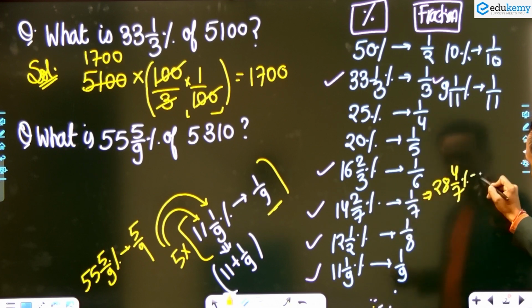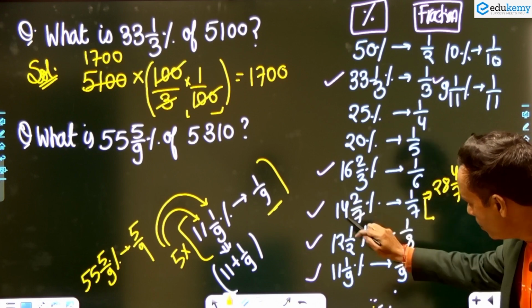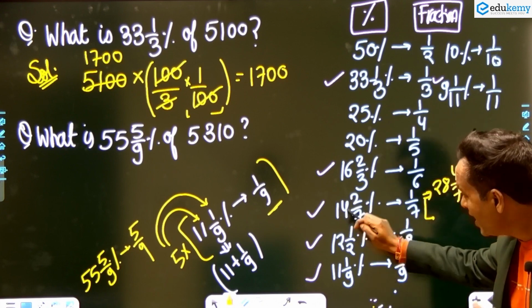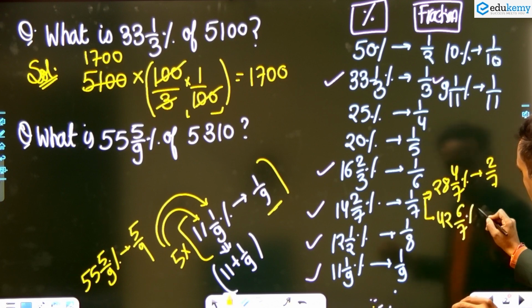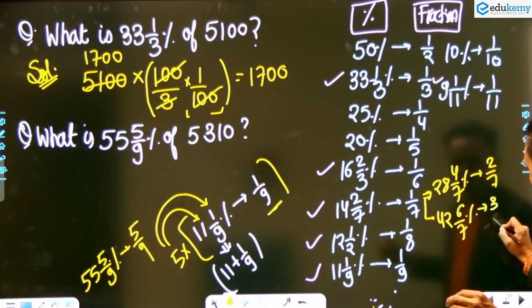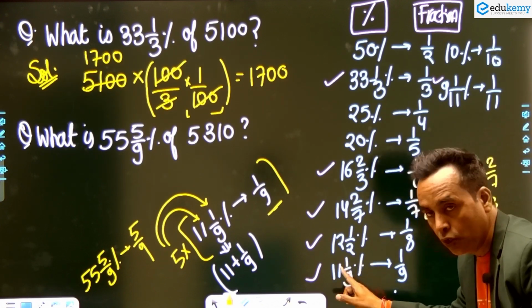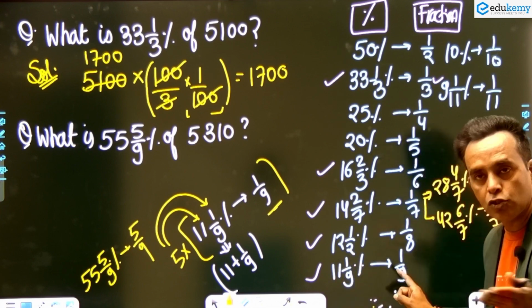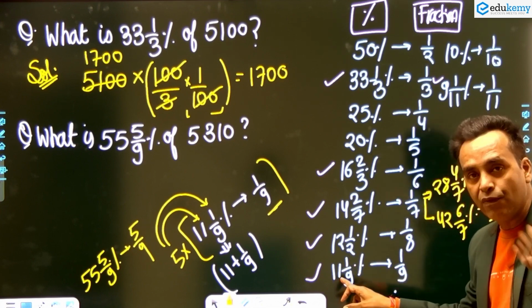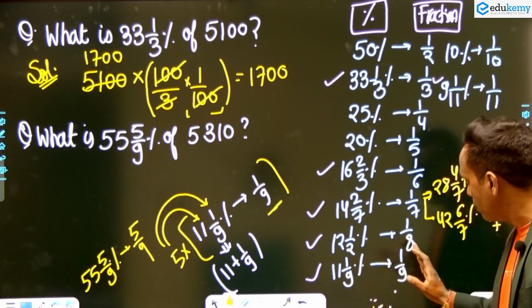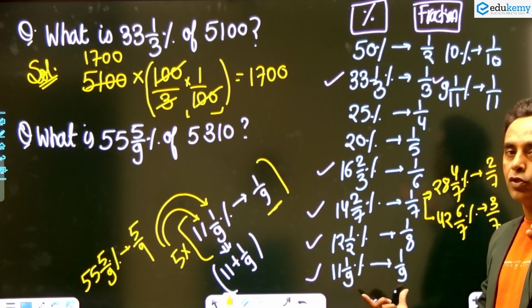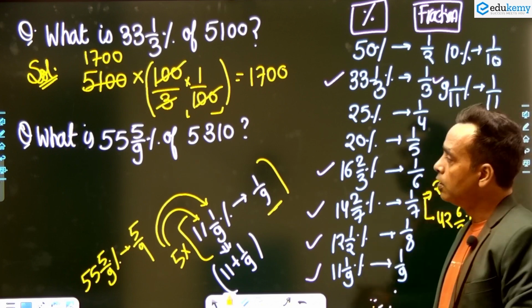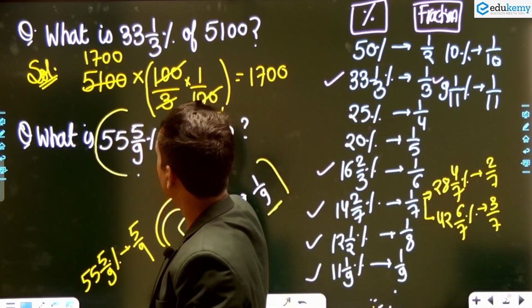And what is the short trick? 2 by 9. If I multiply this number by 3, you have to multiply 11 as well as 1 by 9, so 33 and 3 by 9, and it is 3 by 9. If you multiply this by 7, it becomes 77 and 7 by 9, 7 by 9. If you remember this short trick, there are a lot of short tricks you can make from it. So it is nothing but 5 by 9.